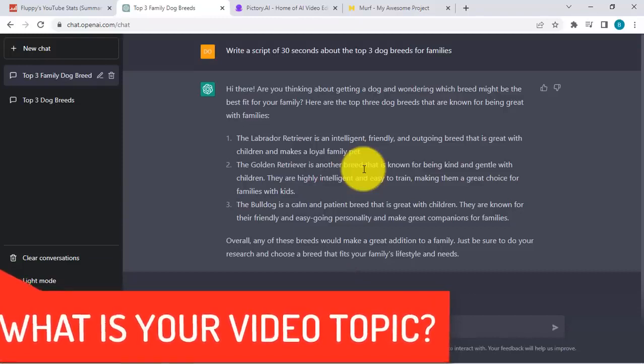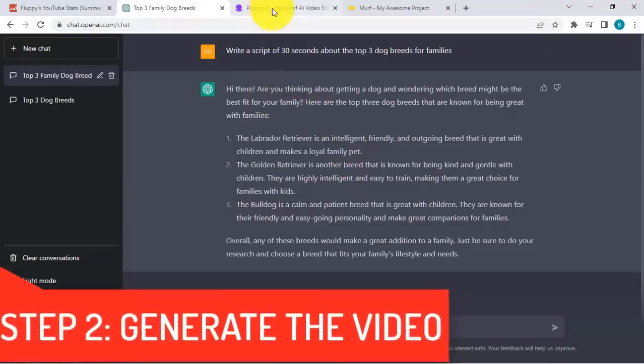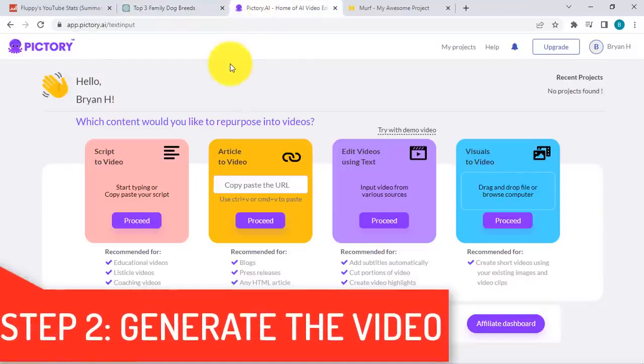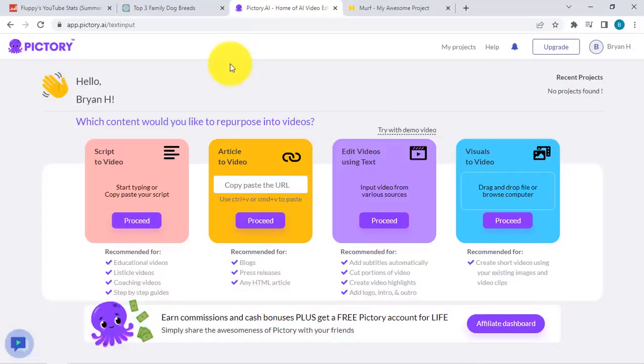Step number two is about generating the video. So I have this tool called Pictory. It's also another AI tool. So in a nutshell, this will create the video for you. All you need to provide is the script.